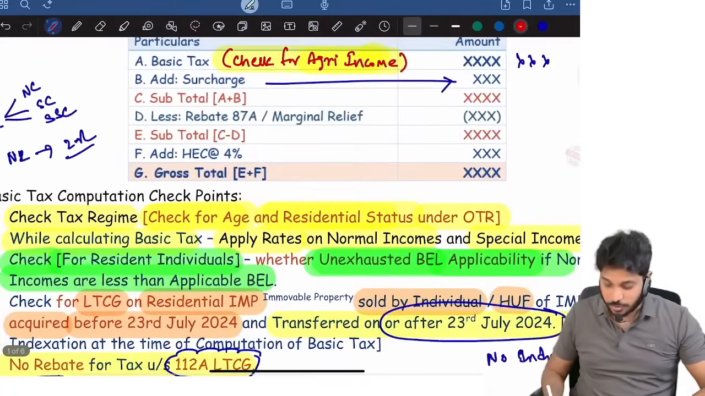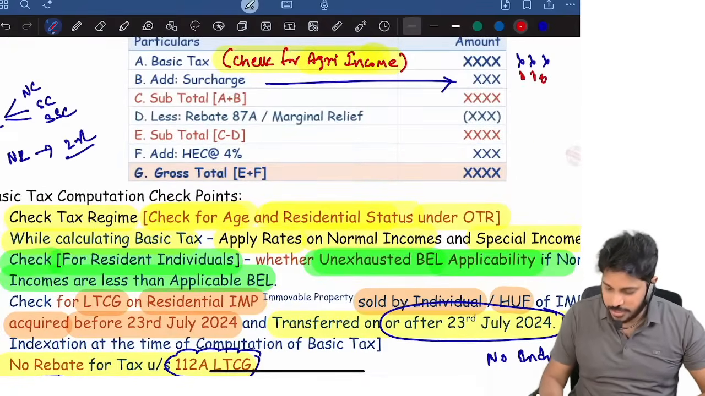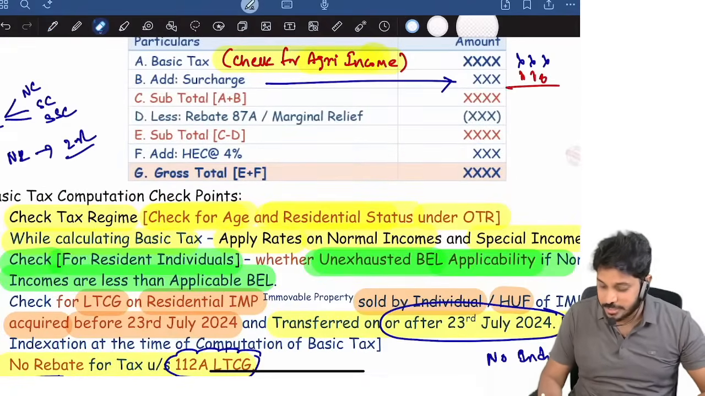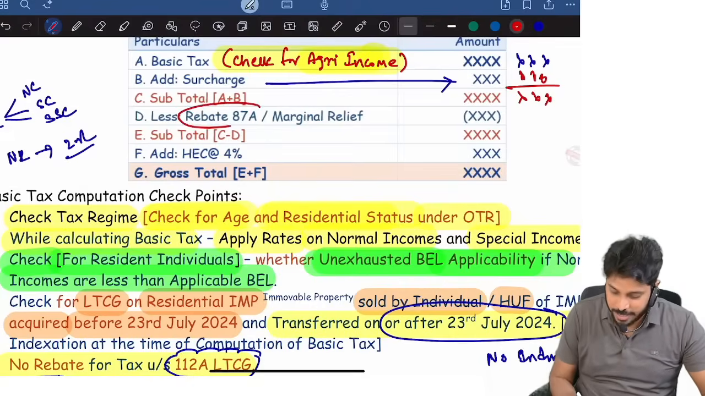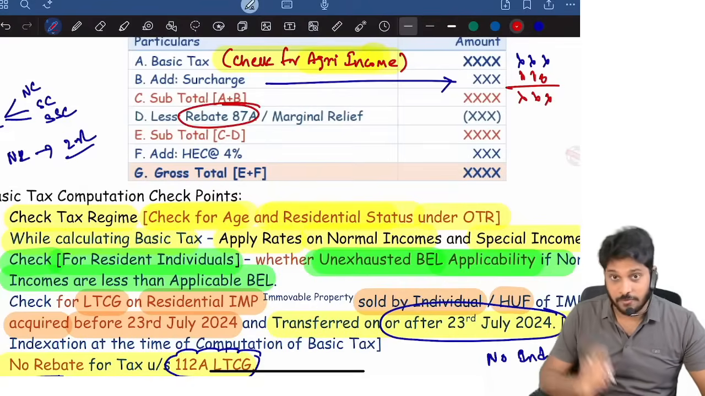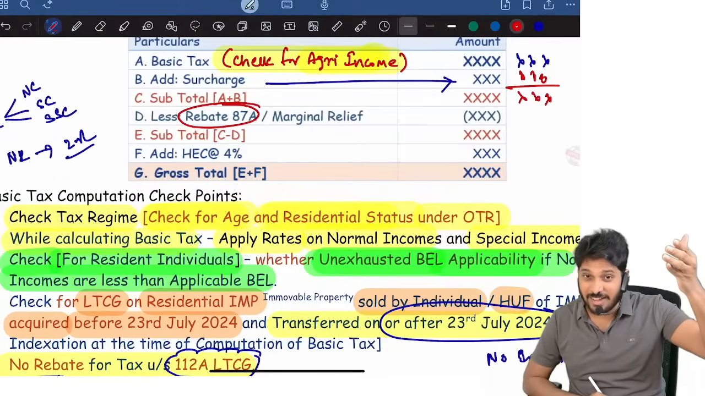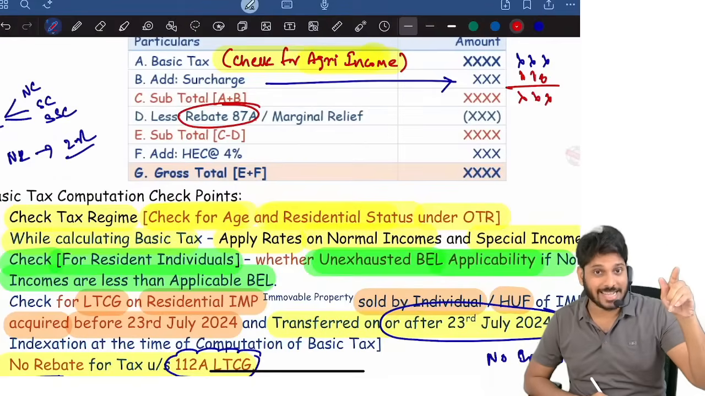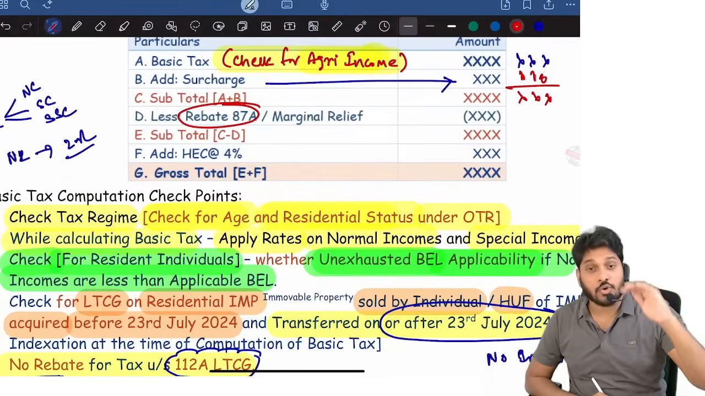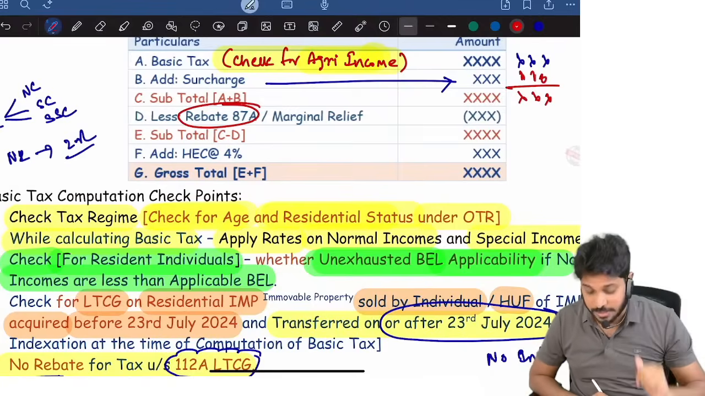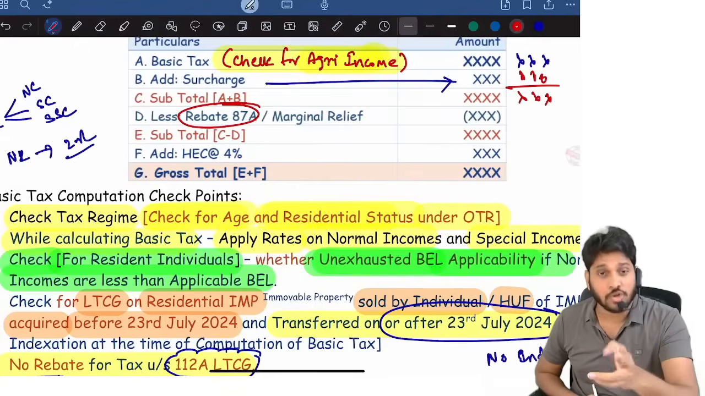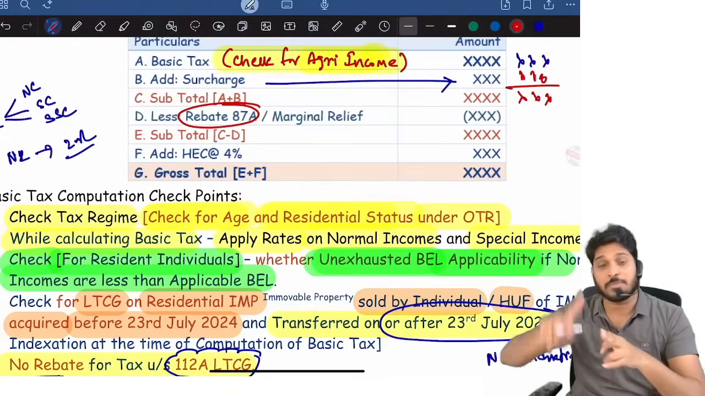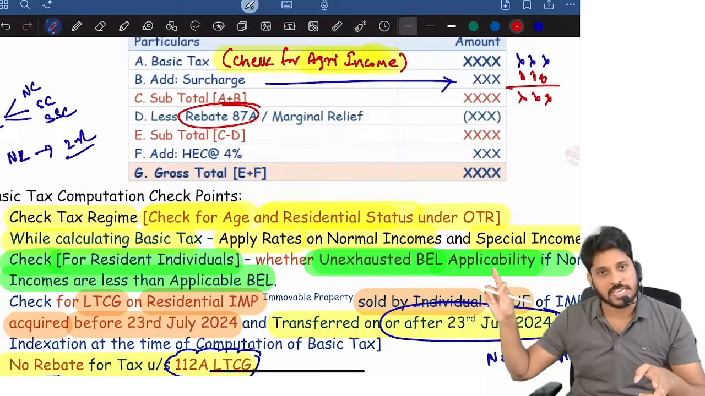Next. So that's about surcharge. Once you computed surcharge, what you will get is this subtotal. From this, rebate is applicable. When total income is not exceeding 5 lakh, rebate is applicable if it is optional tax regime. If it is default tax regime, when total income does not exceed 7 lakhs, then also rebate is applicable. I'm not going into rebate calculation. I hope you already know it. If you want to know how rebate calculation works, please go to my main marathon. There I have already clearly explained.